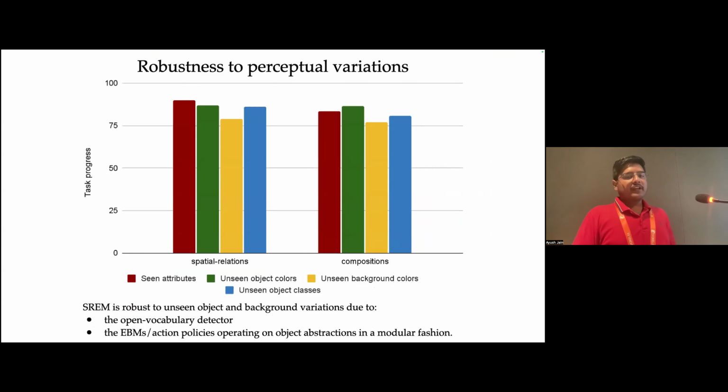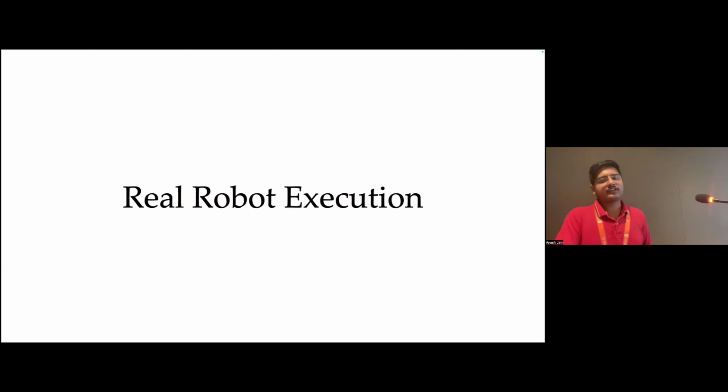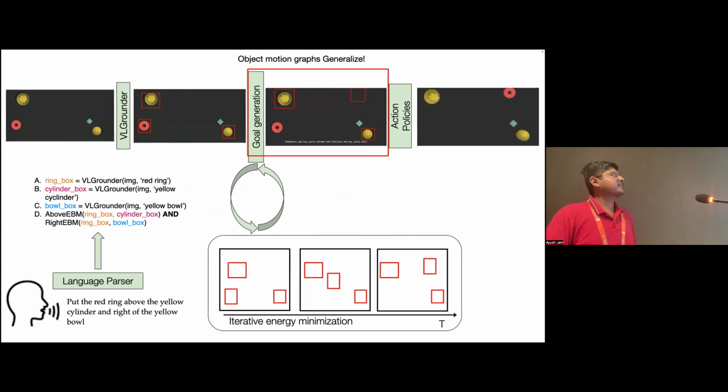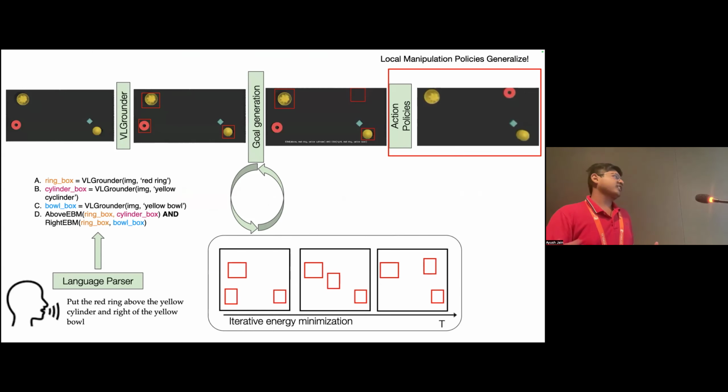It is robust to perceptual variations because we are using open vocabulary object detectors that really work well for different kinds of backgrounds and objects. And the energy-based models operate on this abstraction of bounding boxes that don't suffer from the background generalization issues. So this perceptual generalization helps in getting real robot results directly without using any real robot data. And this is because detectors generalize, the object motion graphs are working over the bounding box abstractions, which don't have any sim-to-real gap. And the local action policies also don't suffer from sim-to-real gaps, simply because they're conditioning on a very local crop.